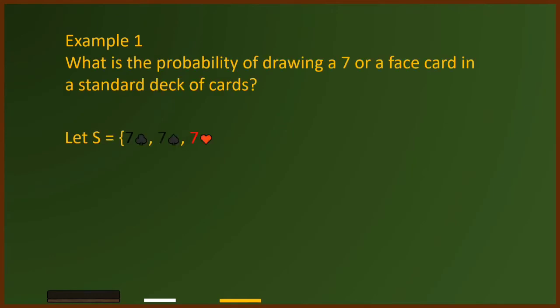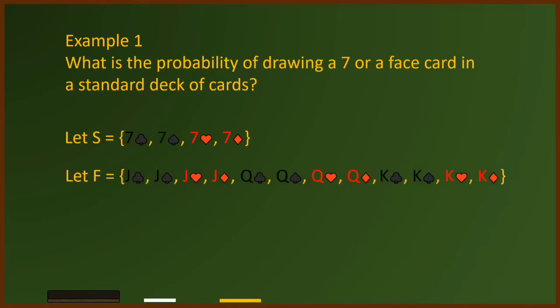Let's have example 1. What is the probability of drawing a 7 or a face card in a standard deck of cards? First, we let S be equal to the 7 of clubs, 7 of spades, 7 of hearts, and 7 of diamonds. And let F be equal to the Jack of clubs, Jack of spades, Jack of hearts, Jack of diamonds, Queen of clubs, Queen of spades, Queen of hearts, Queen of diamonds, King of clubs, King of spades, King of hearts, and King of diamonds.